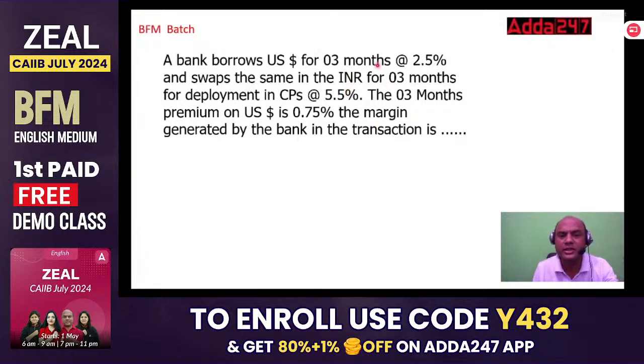Can anyone think of the answer? There are only two legs over here. One, I am borrowing. Second, I am lending. Means borrowing and investing. So I am borrowing at what rate? I am investing at what rate? That's my total logic. That's why I said it's a very simple problem.